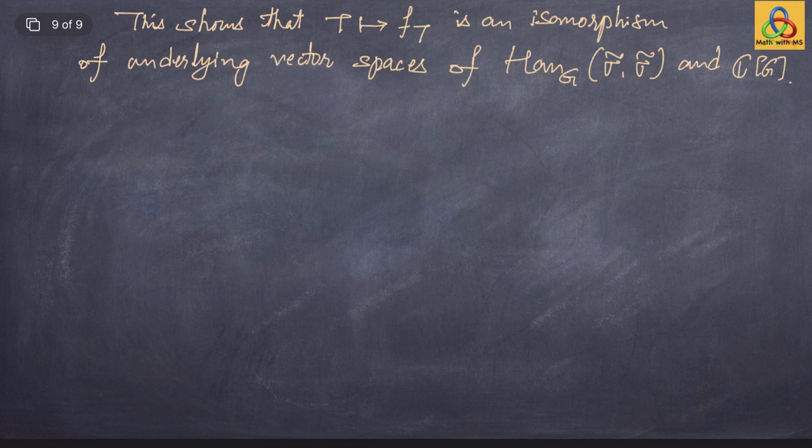For that, consider two elements. So let T1, T2 be two elements here in Hom_G(sigma tilde).